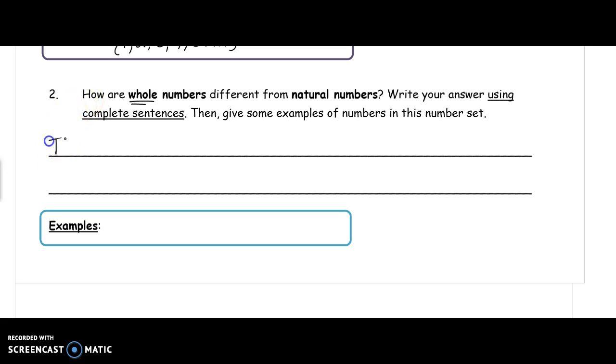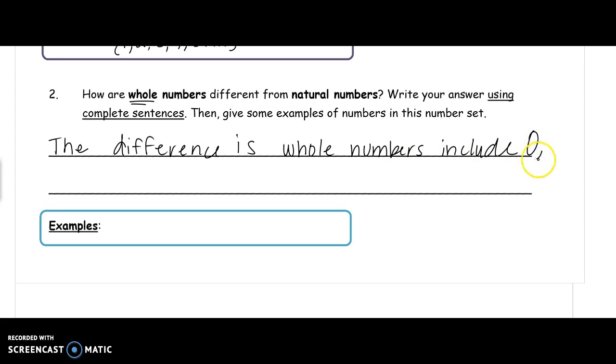Okay, so the difference is whole numbers include 0. Then you continue onto the natural numbers.